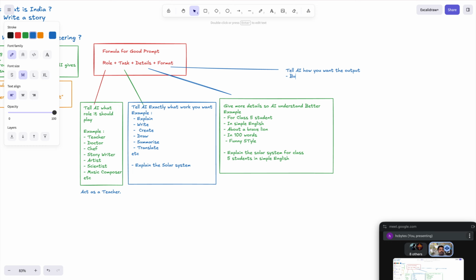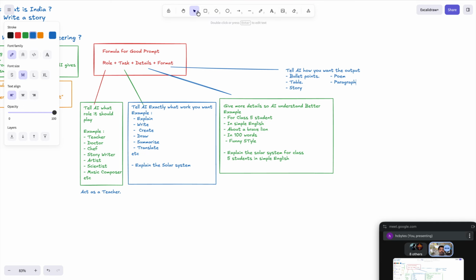That means I want the output in bullet points. I want the output in a table format. I want the output in a story. Or else I can also tell that I want the output as a poem. I can also tell I want the output in a paragraph.